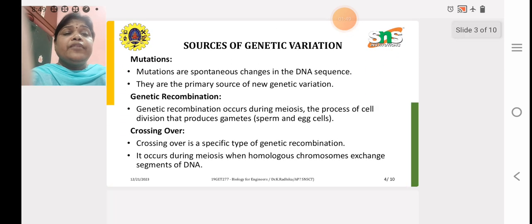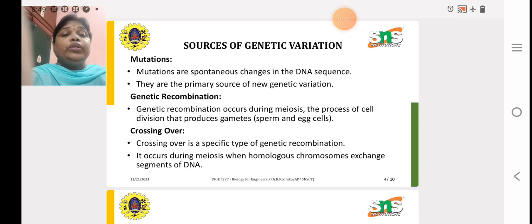Let's see the sources of genetic variation: mutation, genetic recombination, and crossing over. Mutations are spontaneous changes in the DNA sequence. When sudden changes occur in DNA sequences, mutations occur. They are the primary source of new genetic variation.